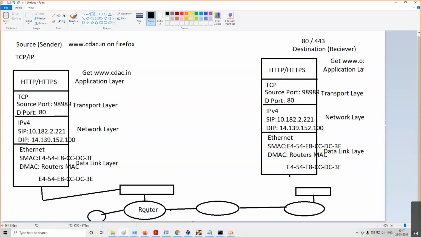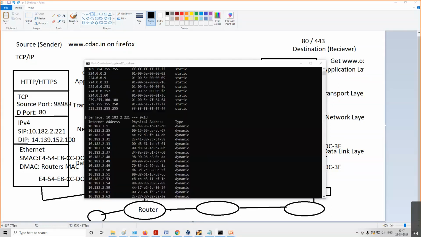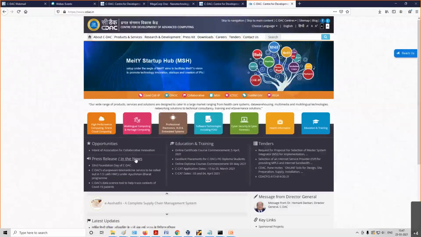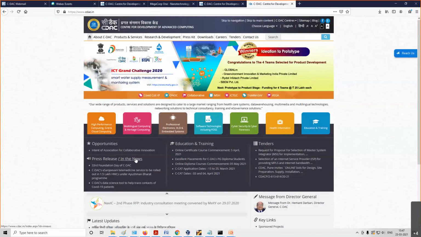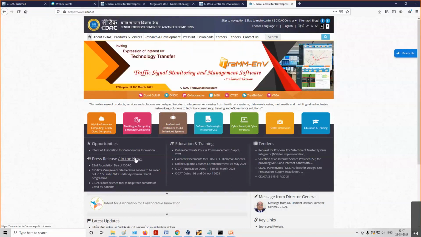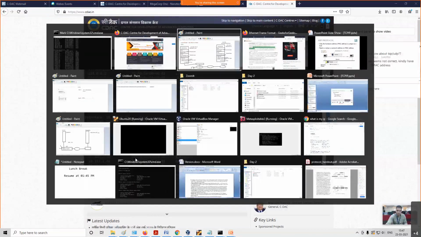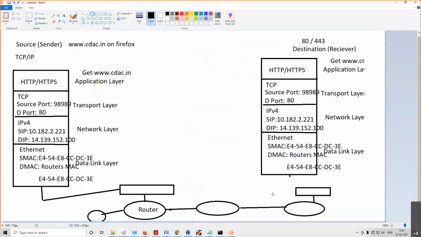In between, a lot of routers will be there. They will forward. So if you see this website which has been opened, we don't know, it may be some 10 routers which have come in between and it has reached the destination. Again, that destination has replied back with a packet to us saying that this is your website, you can use it. And we received the website. So the destination also crafted a new packet. Again, the packet has come from here to here.